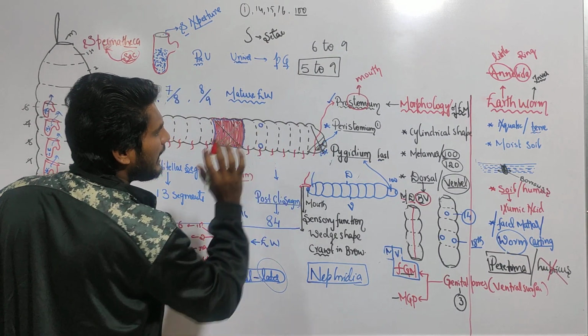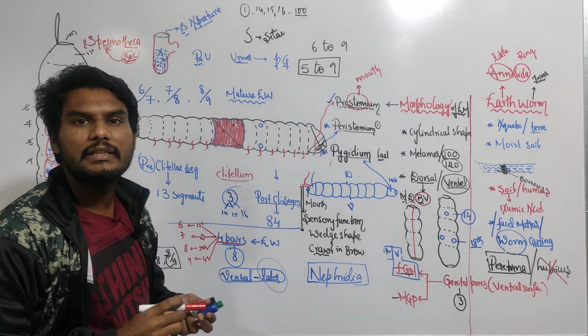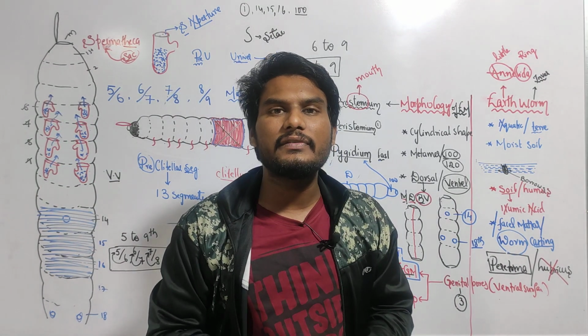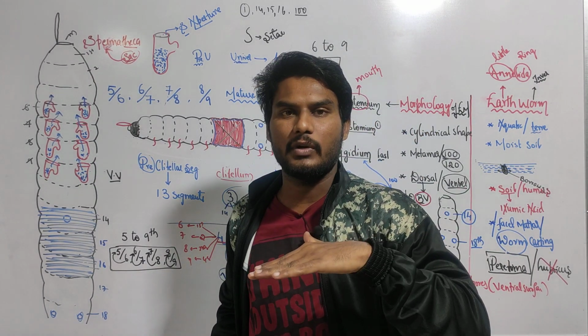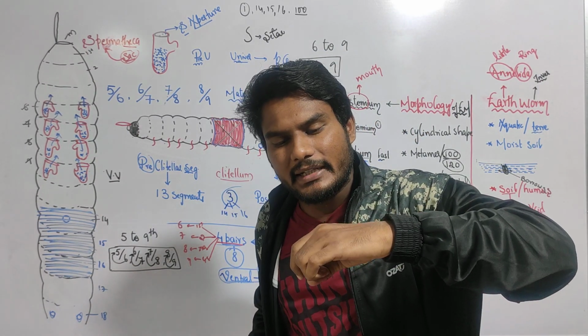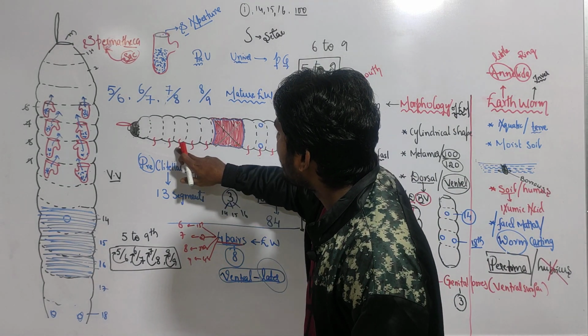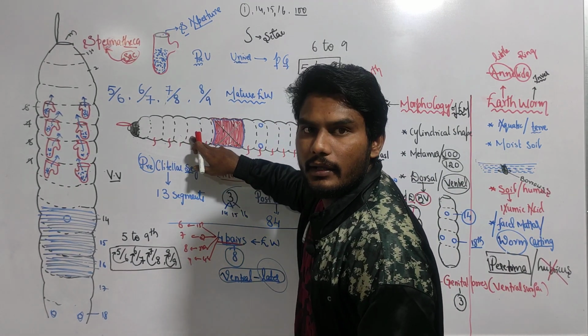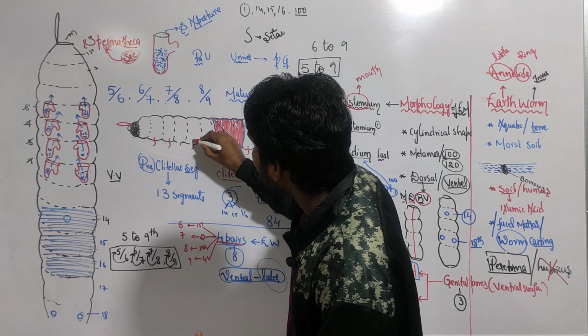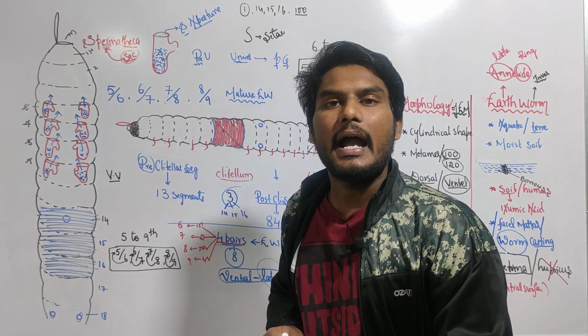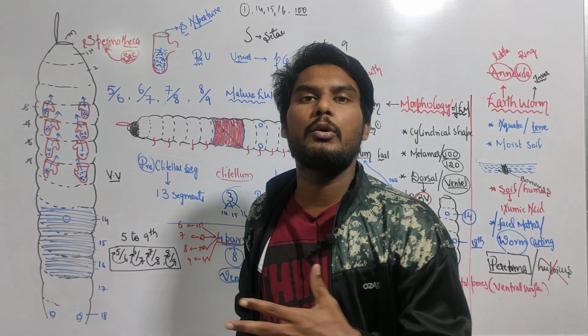Absent in the last segment. What is the role of this setae? The principal role of setae is locomotion. Moving like legs, it is working. According to the situation, it can be moved inside of the body, retracted, and based upon the situation it can come outside, extracted.